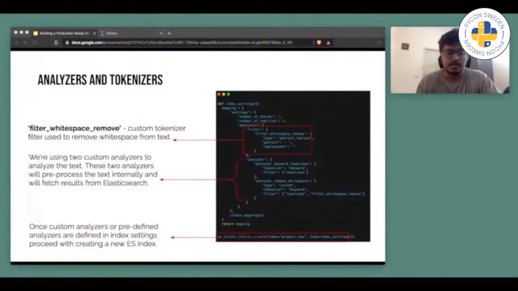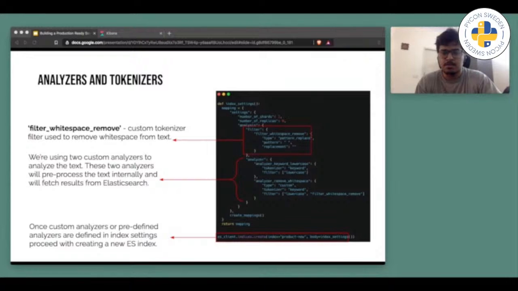Once these custom analyzers or predefined analyzers are defined in index settings, you can proceed with creating a new index. Also, we can create custom filters using inbuilt tokenizers provided by Elasticsearch. There are many built-in tokenizers provided by Elasticsearch.